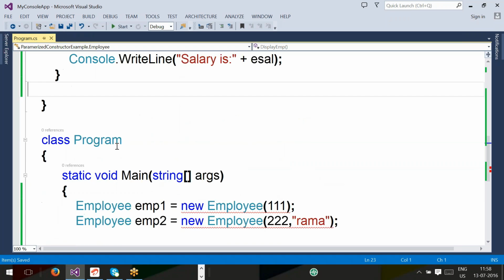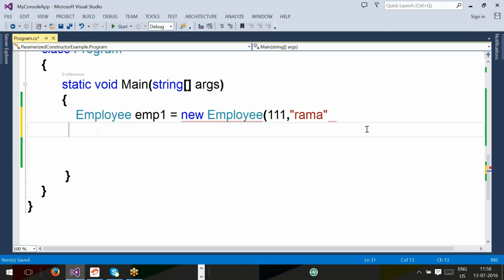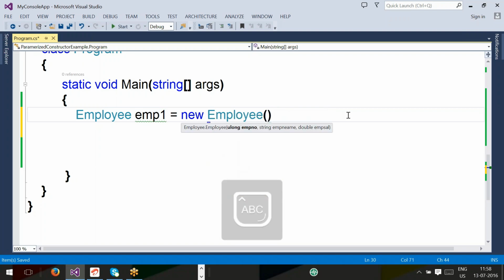Next, you are going for the Main method. In first employee emp1, the constructor is parameterized, so three parameters. Let us assume that when an object is created, one employee is joining the company. At that time you need to call a constructor. But the constructor is having how many parameters? Three parameters. For three parameters you are passing the values, triple one for empno.